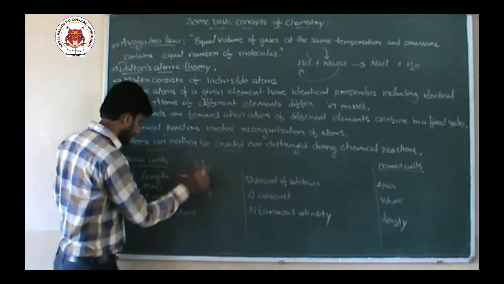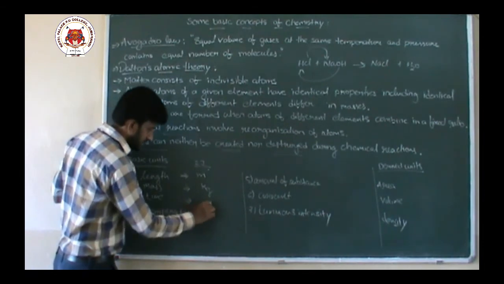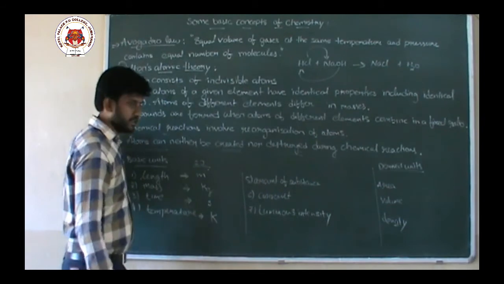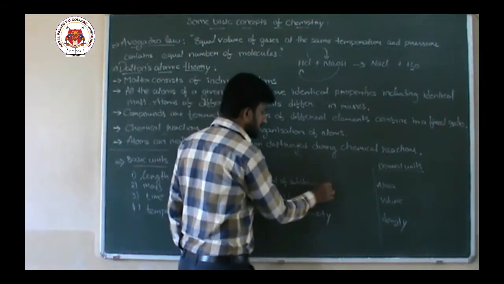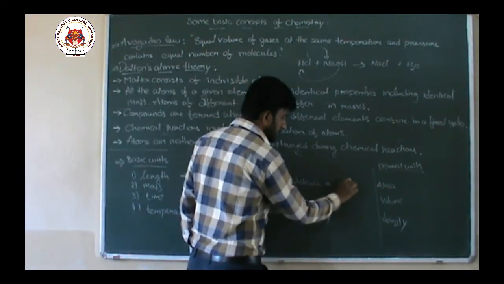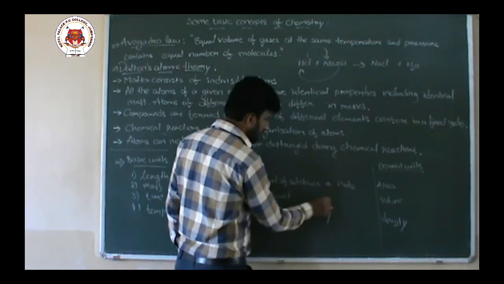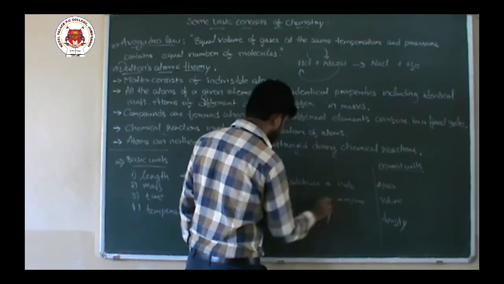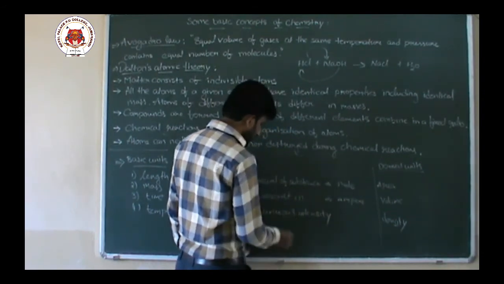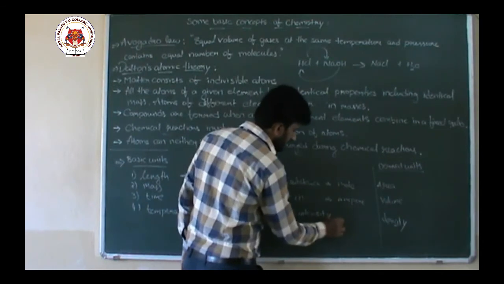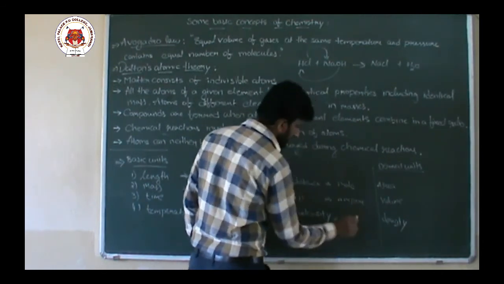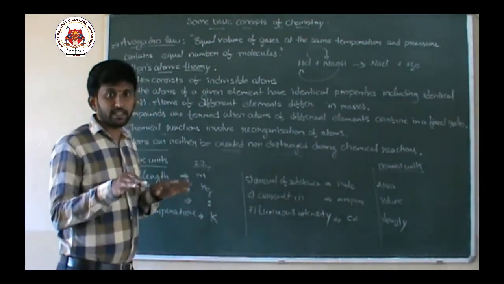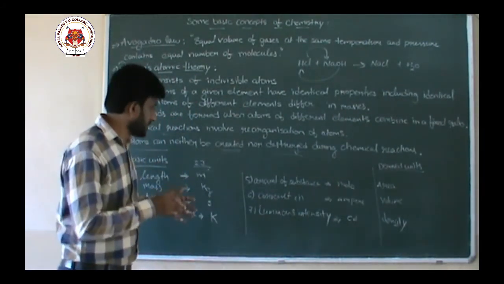Time is measured in seconds. Temperature is measured in kelvins. Amount of substance is measured in moles. Current is measured in amperes. Luminous intensity is measured in the unit candela, cd. So these are the 7 basic units which are there in measuring any quantity.